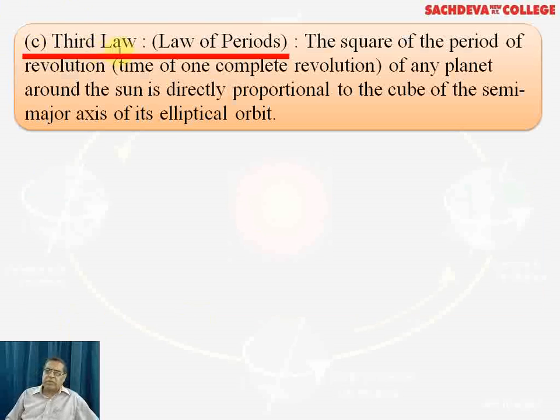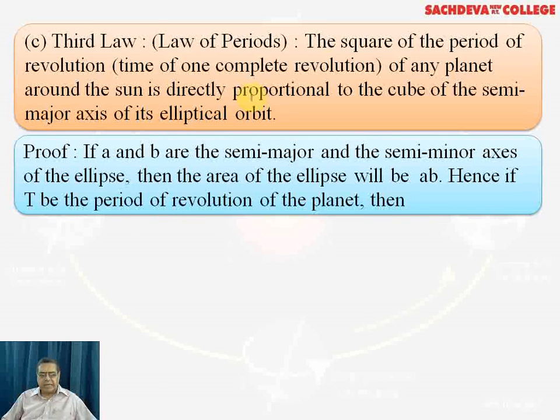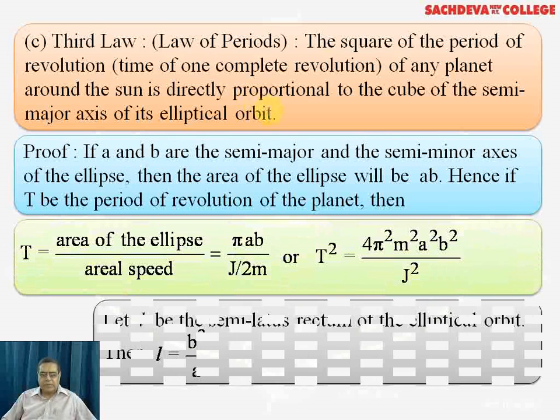And now we come to the third law, that is, the square of the period. We know that the time period of a planet is given as 2 pi r over v. For v, we will put the value of speed, and r is the distance of the planet from the sun. If we compute the value of v, we will come to a relation in which T square will be proportional to r cube. So this is depicted here. Proof is given to us.